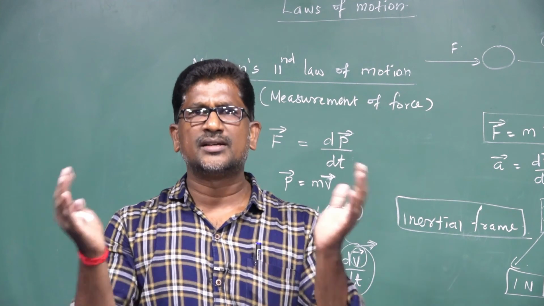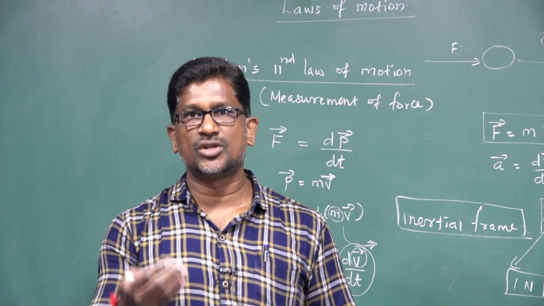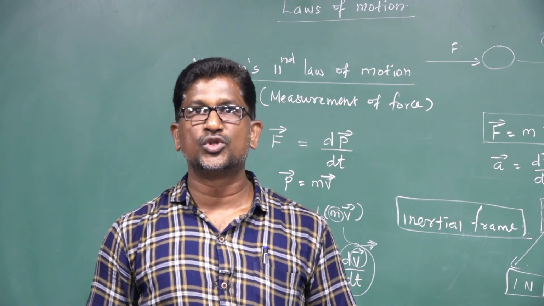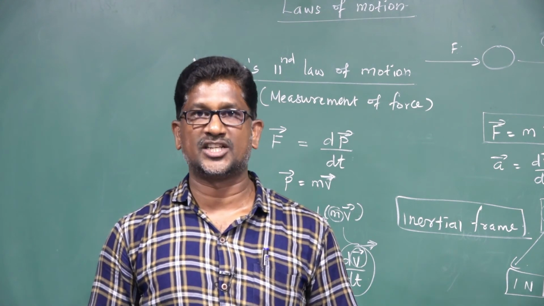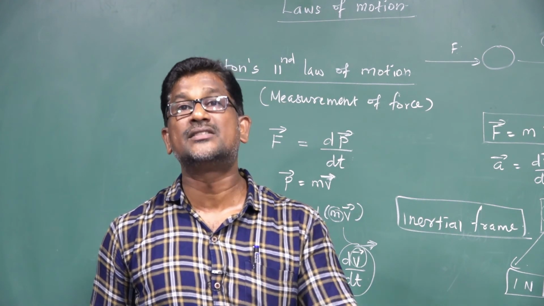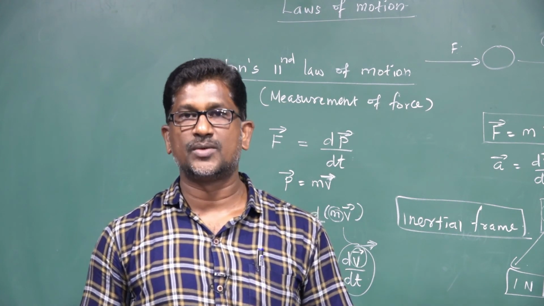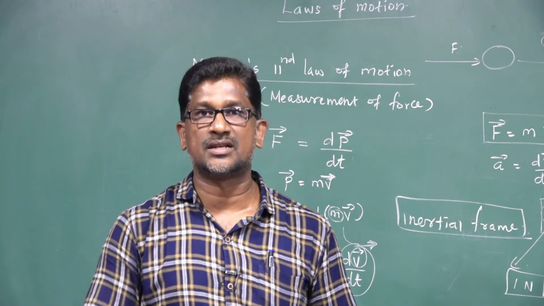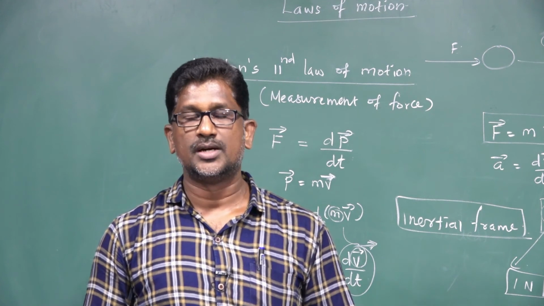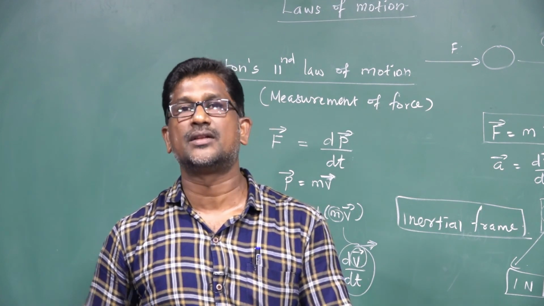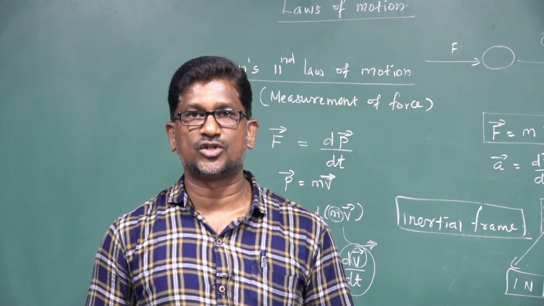Based on the circumstances, inertia is of three types: inertia of rest, inertia of motion, and inertia of direction. The inability of a body to change its state of rest by itself is known as inertia of rest. The inability of a body to change its state of motion by itself is known as inertia of motion. The inability of a body to change its direction by itself is known as inertia of direction.